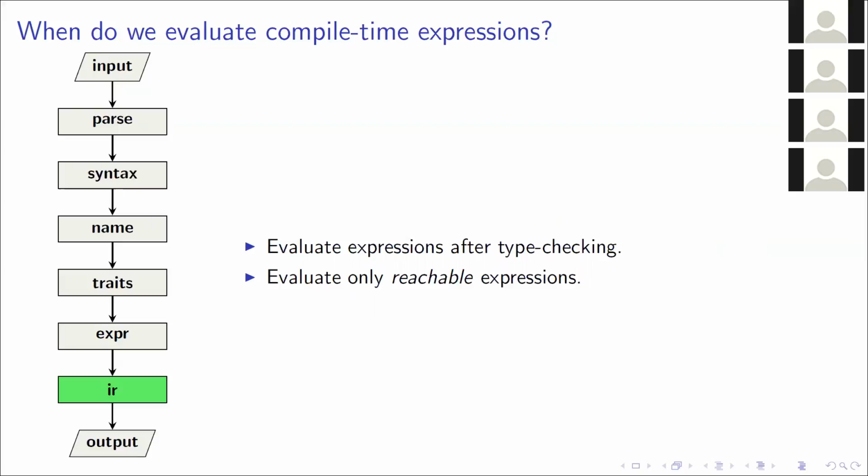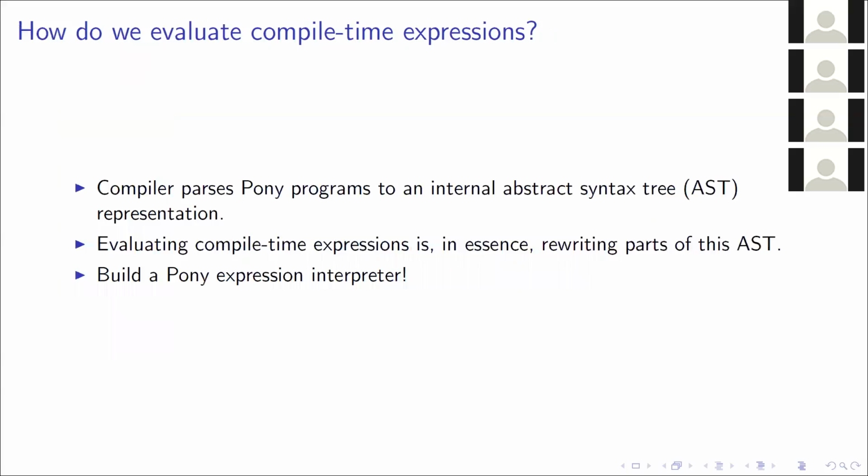The Pony compiler does a reachability analysis starting from main and finding out which methods can be reached. And we only evaluate the expressions in these methods that you can reach. This means that we avoid the overhead of having to evaluate expressions which have no effect on the resulting program. So how do we evaluate the compile time expressions?